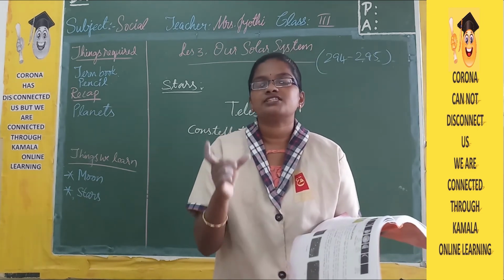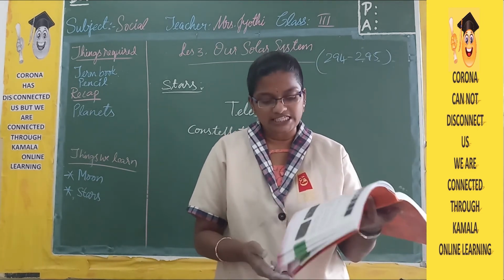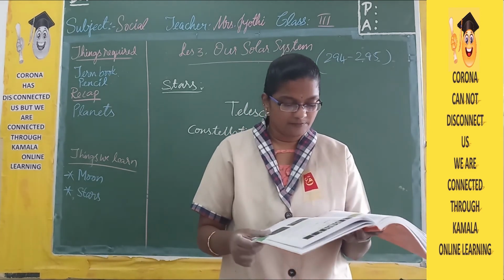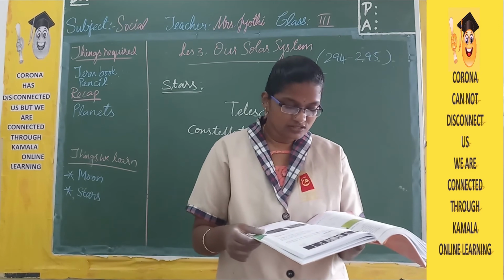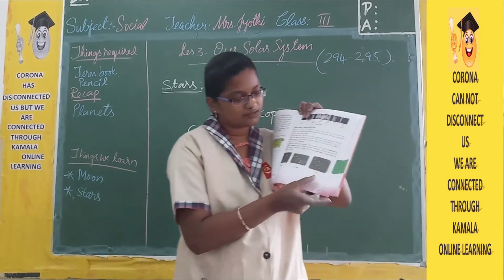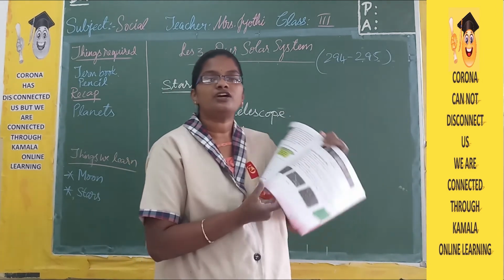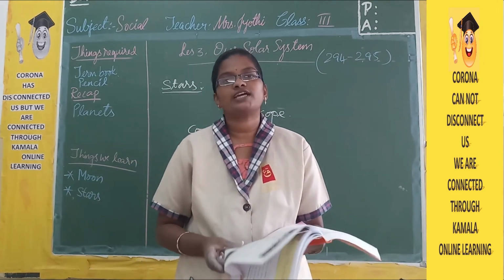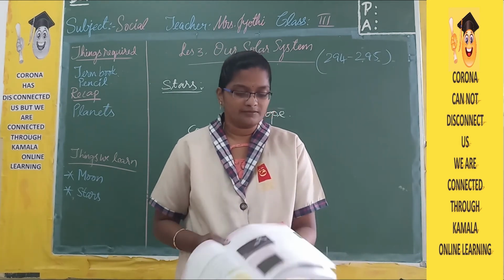Whenever there is a clear sky without clouds, you can see the Great Bear. You can also see Orion, whose other name is Hunter. These two constellations you can see in the sky.